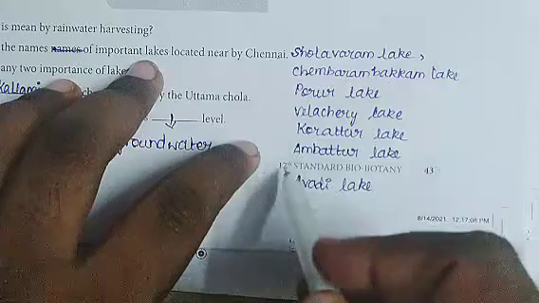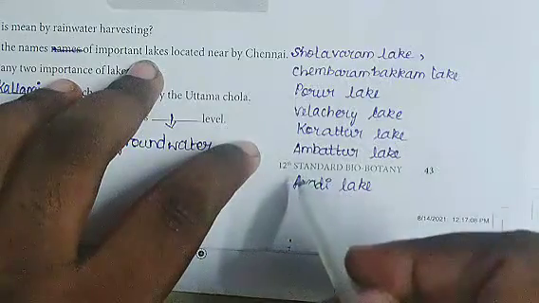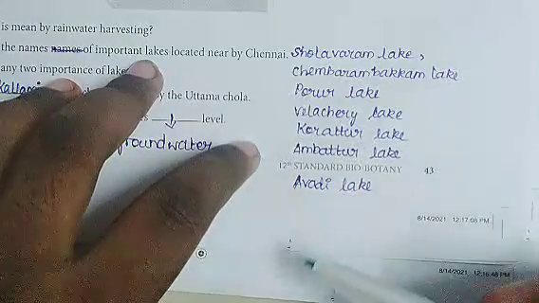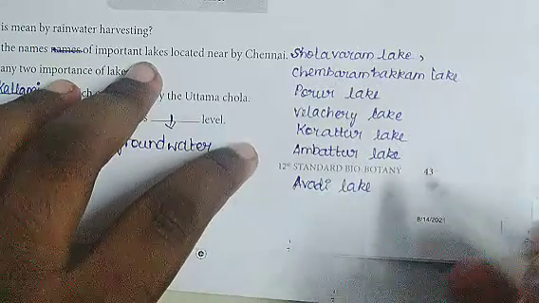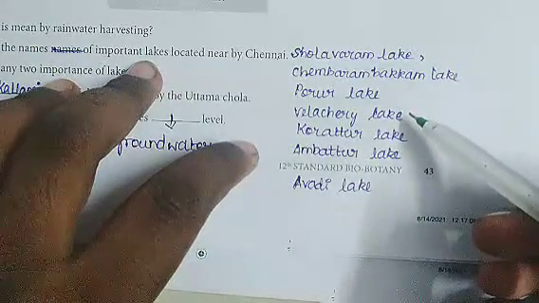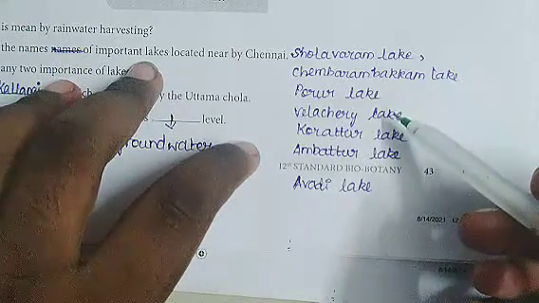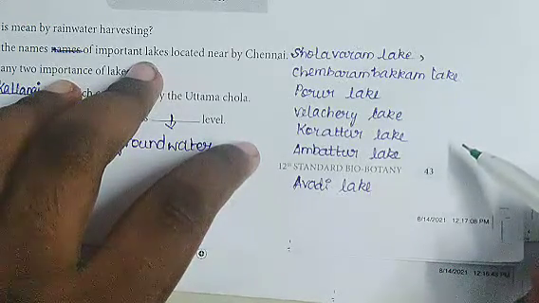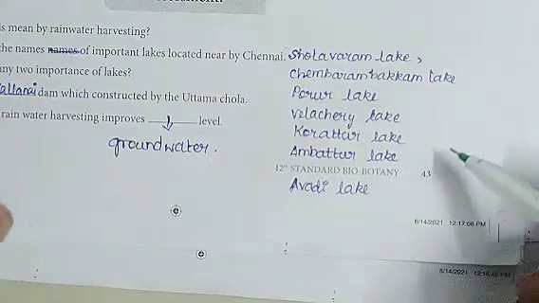So these are the lakes located nearby Chennai. There are two or three extra lakes also. I have written just seven lakes only. So this is the answer for second question.